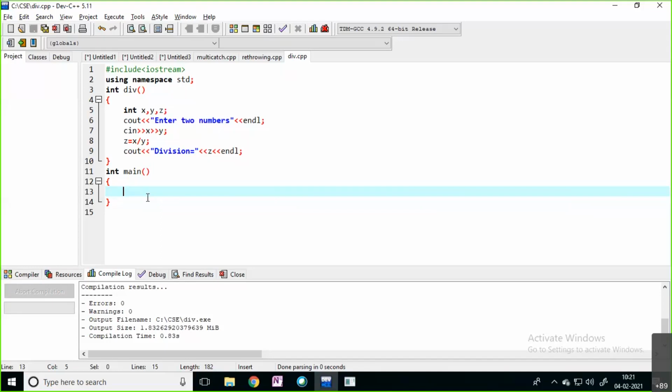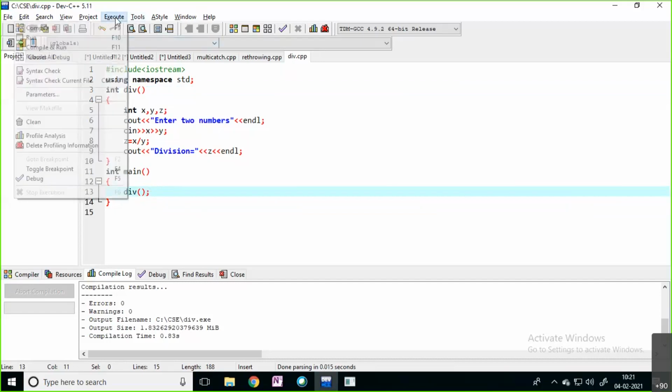If you are not understanding this function concept, how can you go with the class concept? Class concept is different. In a class we write member functions. These are normal user-defined functions only. You can call a user-defined function simply by using the function name, div. This is the way you call your user-defined function.